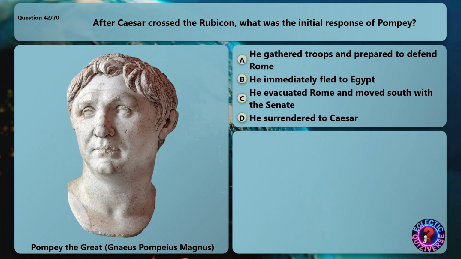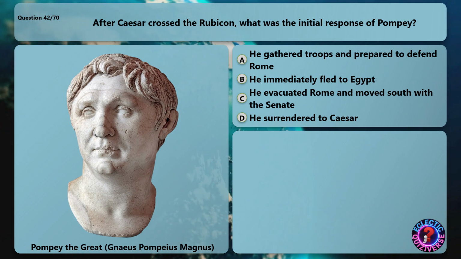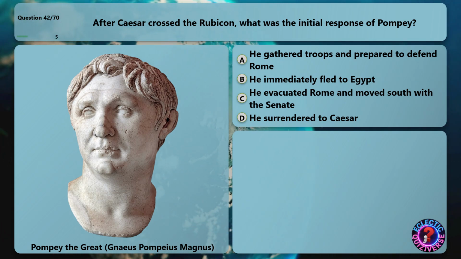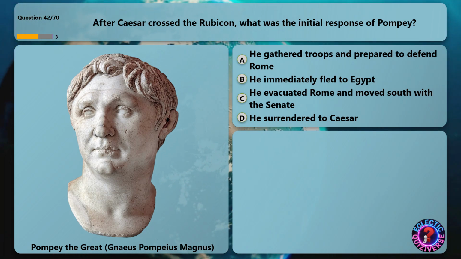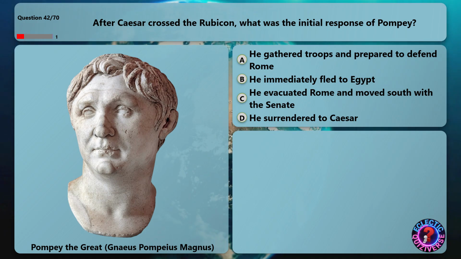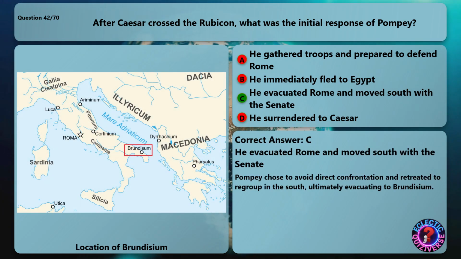After Caesar crossed the Rubicon, what was the initial response of Pompey? The correct answer is he evacuated Rome and moved south with the Senate. Pompey chose to avoid direct confrontation and retreated to regroup in the south, ultimately evacuating to Brundisium.